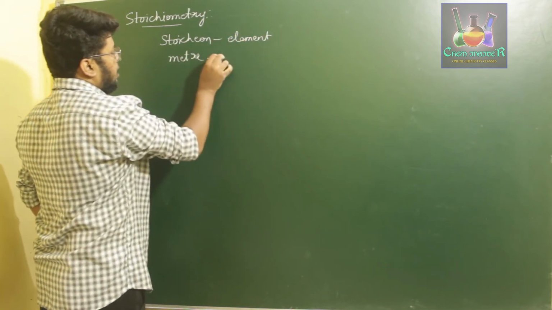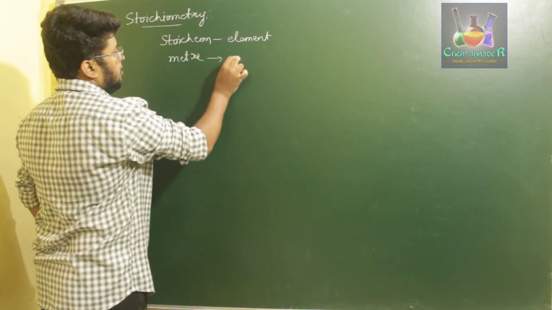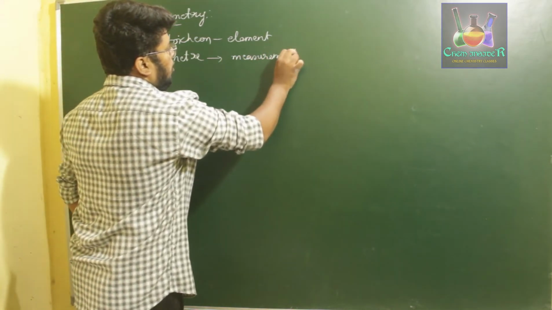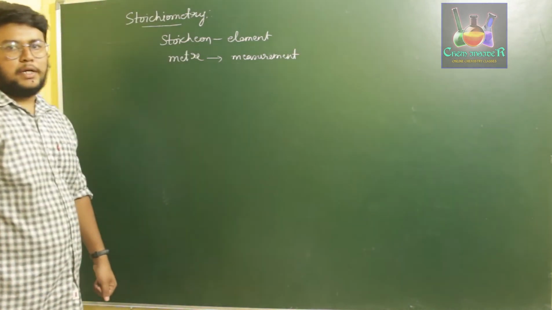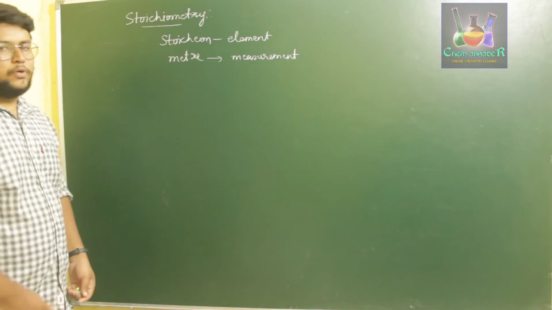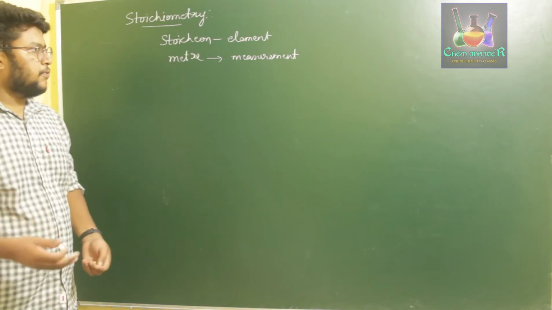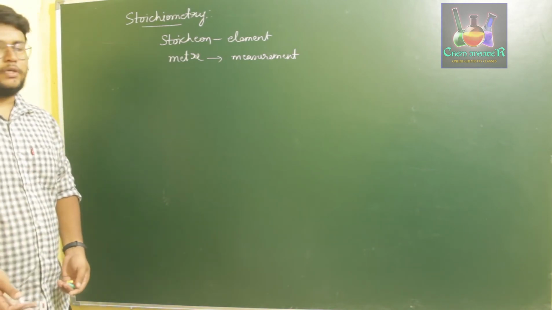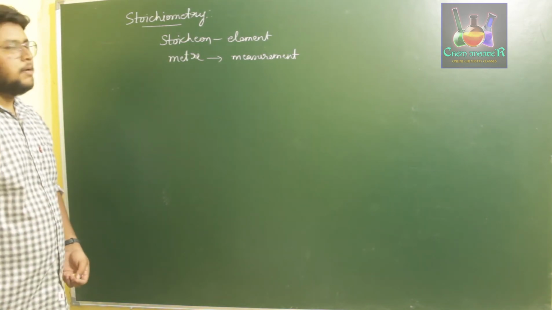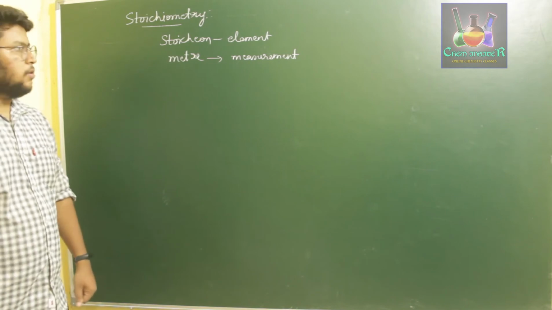Stoichion means element, whereas metron means measurement. So it is nothing but the study of measurement of elements, volume or mass. If you have to know about elements or compounds and their mass or volume in order to measure them, that comes under a topic called stoichiometry.